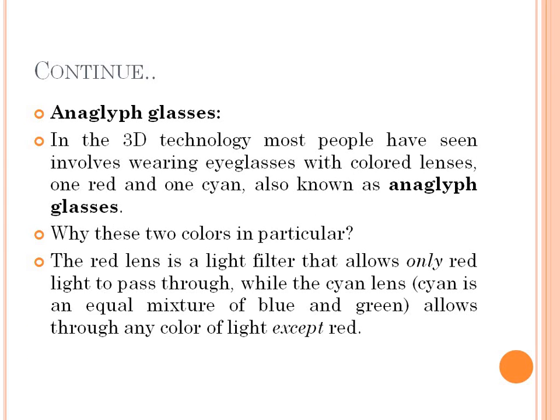So anaglyph glasses are there. In anaglyph glasses, two different lenses are used. One is a red colored lens and the second one is a cyan colored lens. The red lens allows only red light to pass through it, and the cyan lens allows all the colored light to pass through it except red.